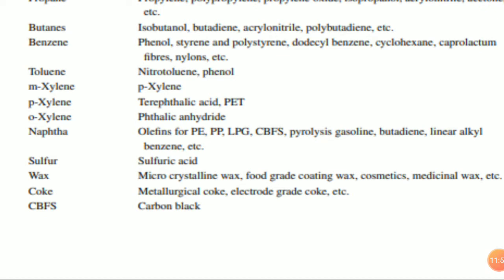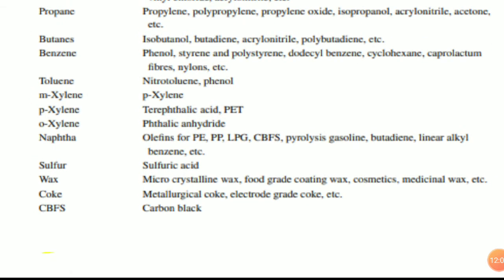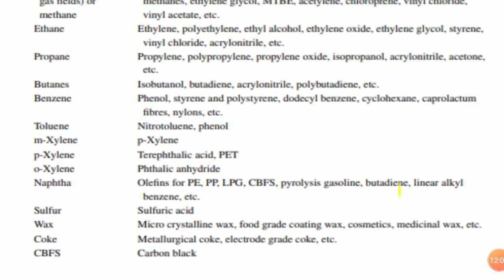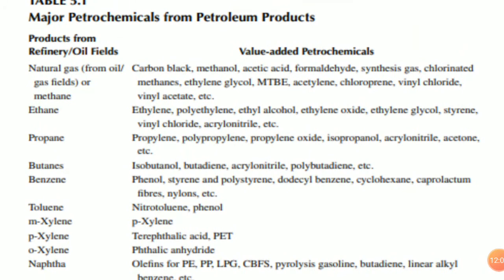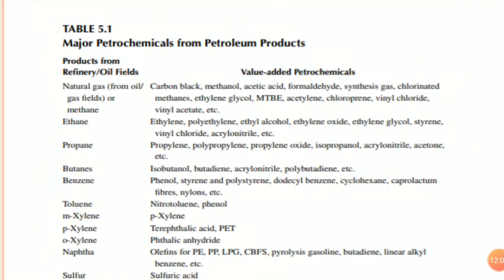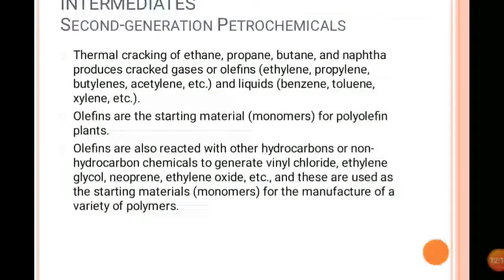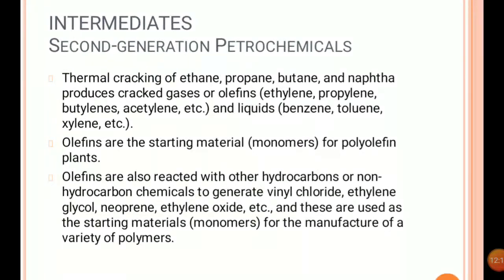Sulfur is also called a petrochemical product. From that sulfur we can get sulfuric acid. From wax we get various products, medicinal wax. Then from coke we get metallurgical coke, electro grade cokes. So these are the various value added products that we get from the petroleum products. So that is the importance of petrochemical industries. Now we can see the second generation petrochemicals.